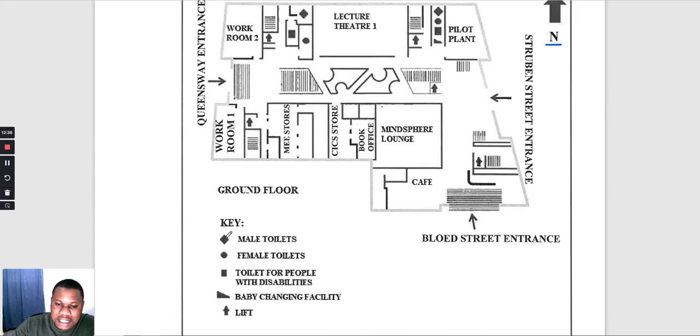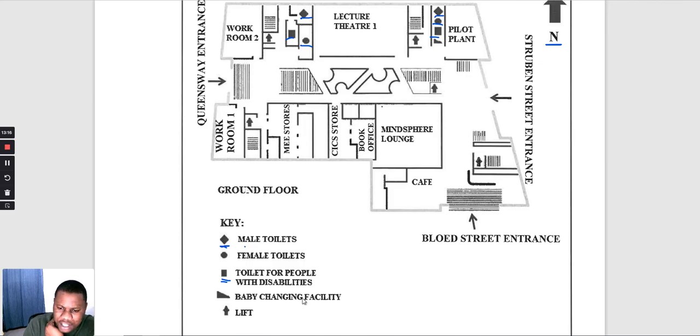Then they give us the key that this triangle right here, or a square, or a kite. Okay, this one, it can be a kite. It represents the male toilet. So every time you see this symbol, it means that we see the male toilet. Then we have the female toilet, which is represented by the circle, and then this rectangle represents toilets for people with disabilities. Okay, this is the toilet for people with disabilities.